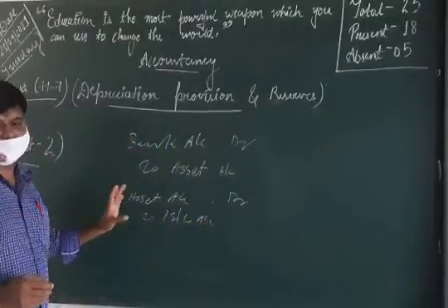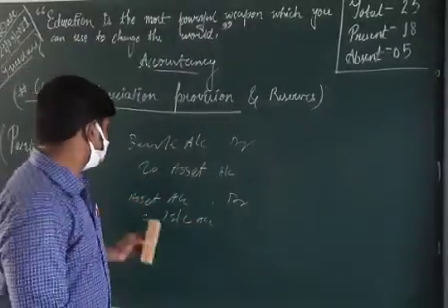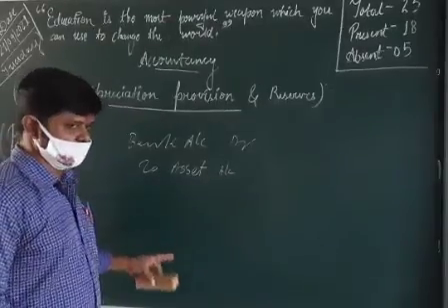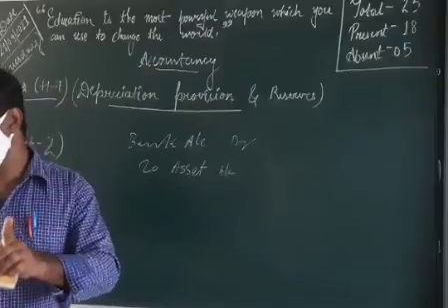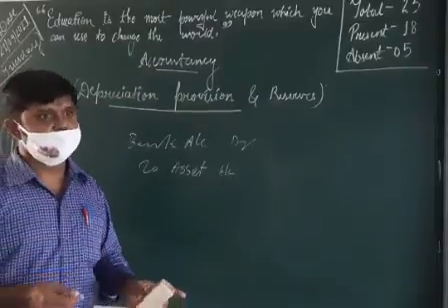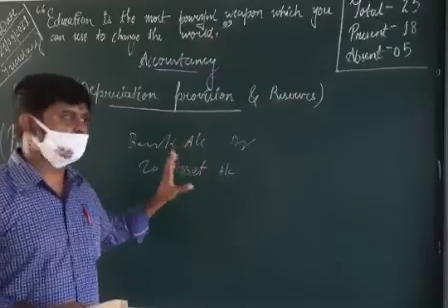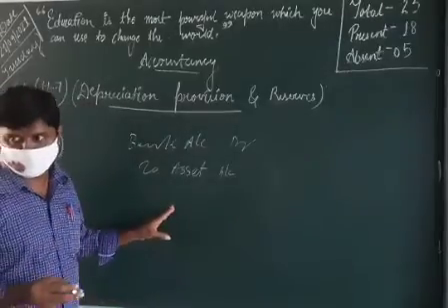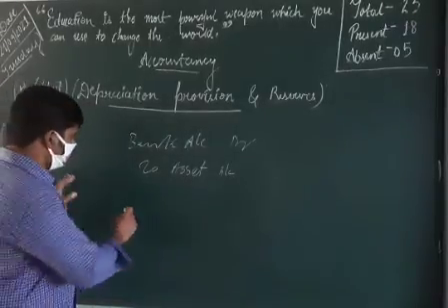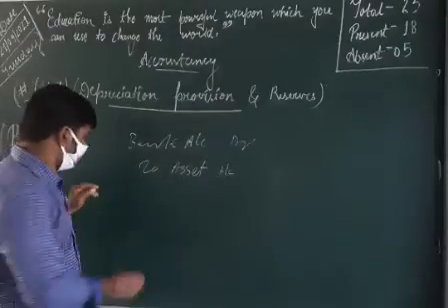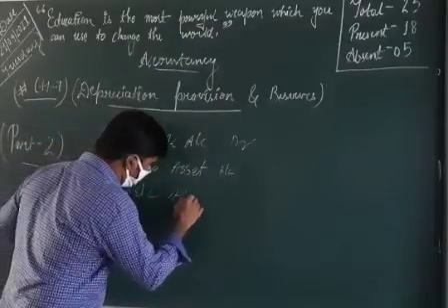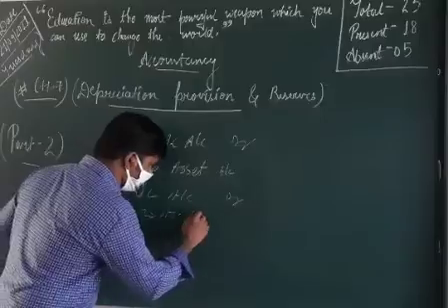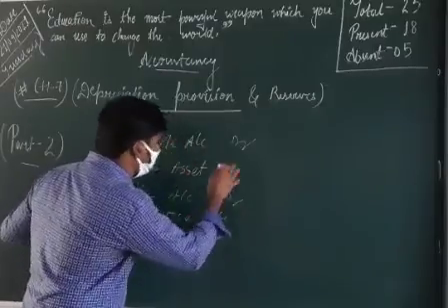And in case a loss occurred by selling this, in that time this journal entry is just opposite. The second journal entry is just opposite. Either there may be a profit or a loss. Anything may happen, okay? If it is equal, there is no profit, no loss, so there is no need to pass any of that journal entry. If there is any profit, we pass the first journal entry. If any loss is incurred, then we pass profit and loss account debit, just the opposite, credit to asset account. This is also the remaining or balance amount we write.